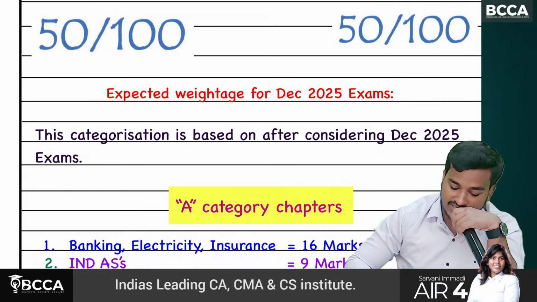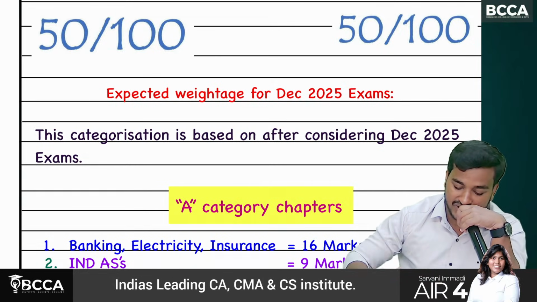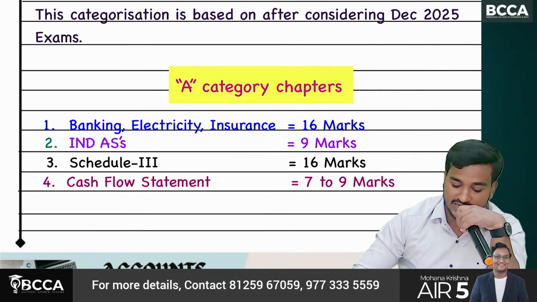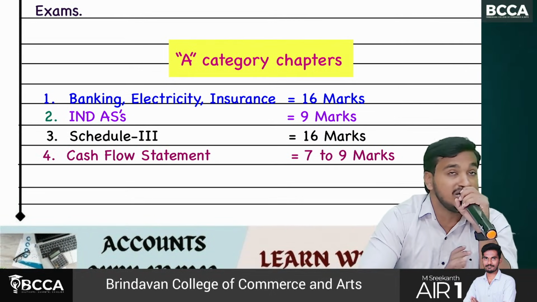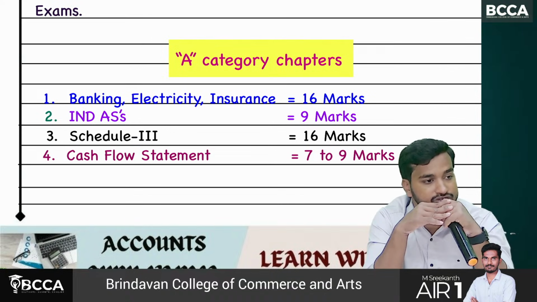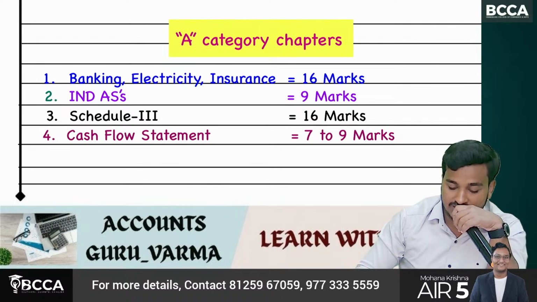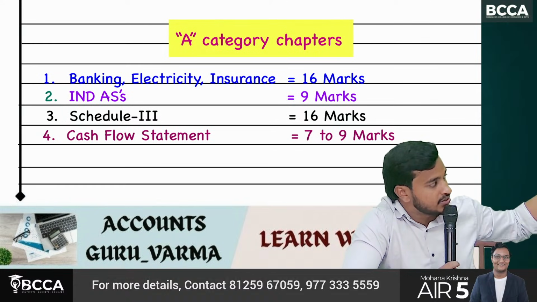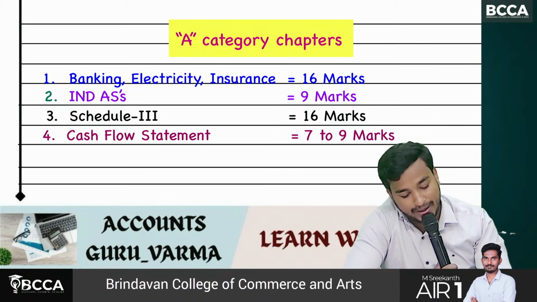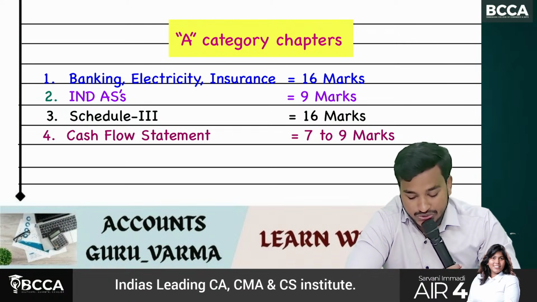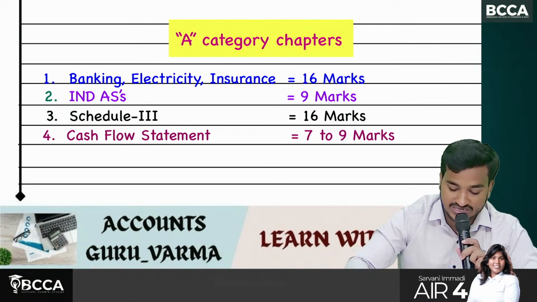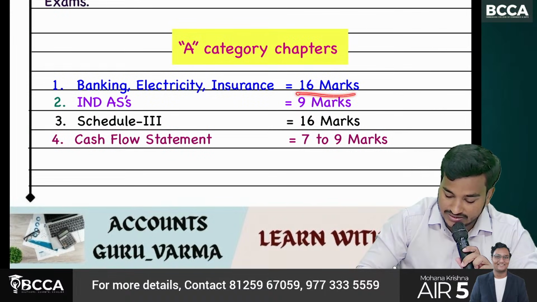So previously, my categorization was different. So after observing the December paper, I completely modified my categorization. So in our paper number 10, as per my analysis, A category chapters are these 4 chapters: banking, electricity, insurance. They will ask 16 marks from these areas.